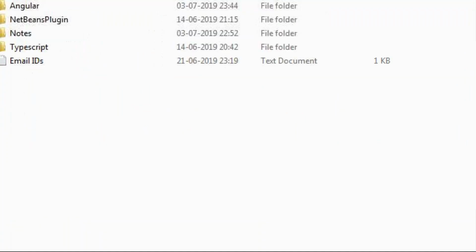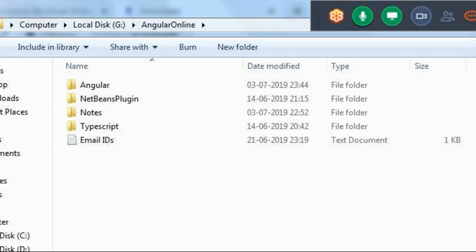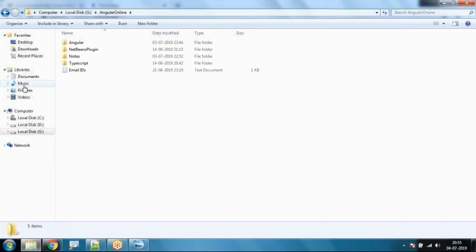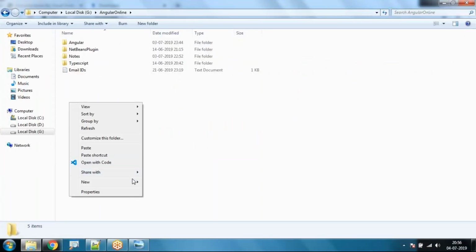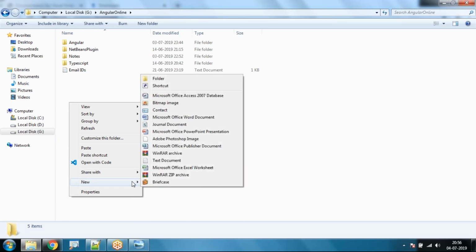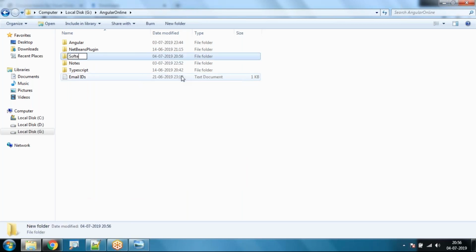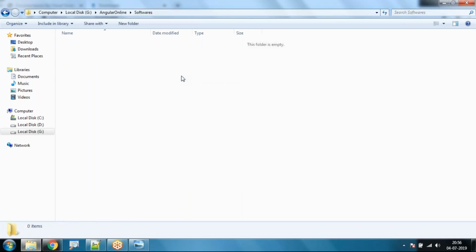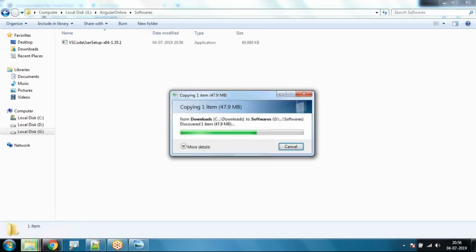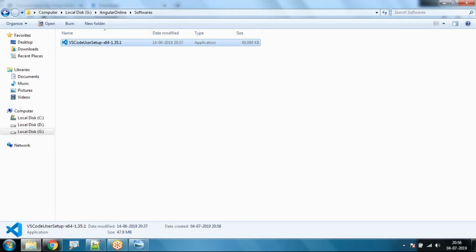This is the folder. Here I'm going to put one softwares folder, and under this softwares folder I'm going to paste it. Once it is pasted in your folder, just double click this and start the installation.